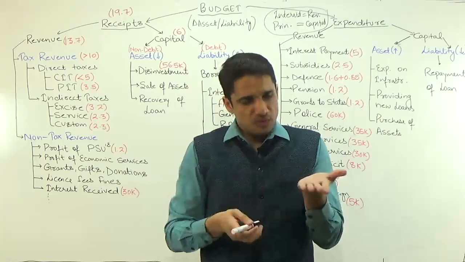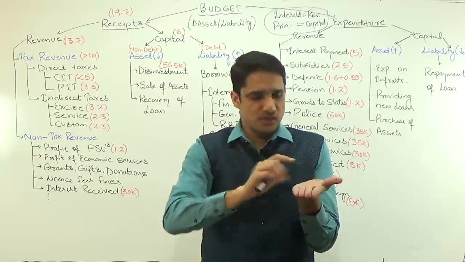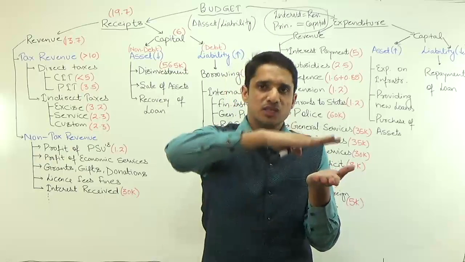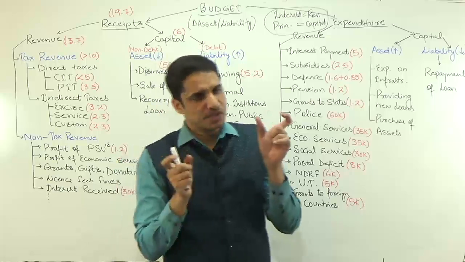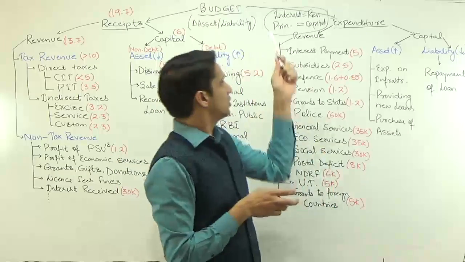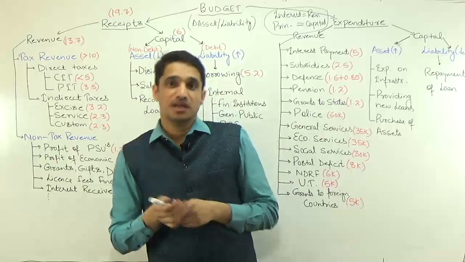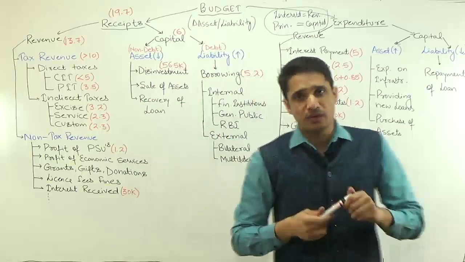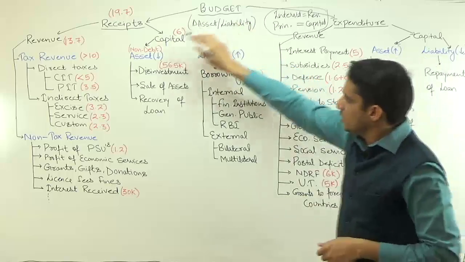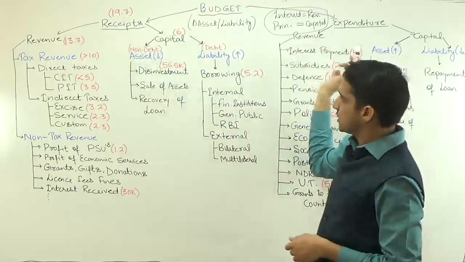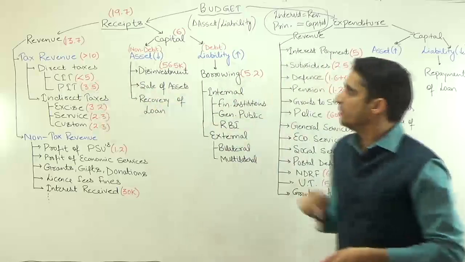On that principal only you are getting some interest. That is why this will be your asset, and this will be what you are getting when you are giving a loan. So the principal amount of the loan will be a part of capital, but the interest on that capital will be a part of revenue. So the budget is divided into receipt and expenditure, again subdivided into revenue and capital.